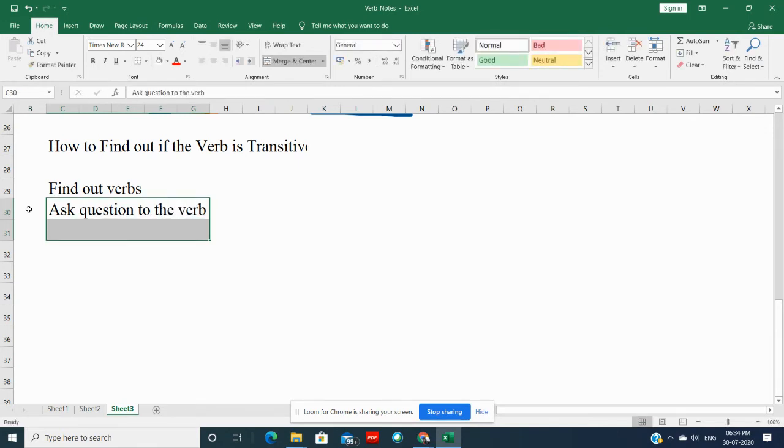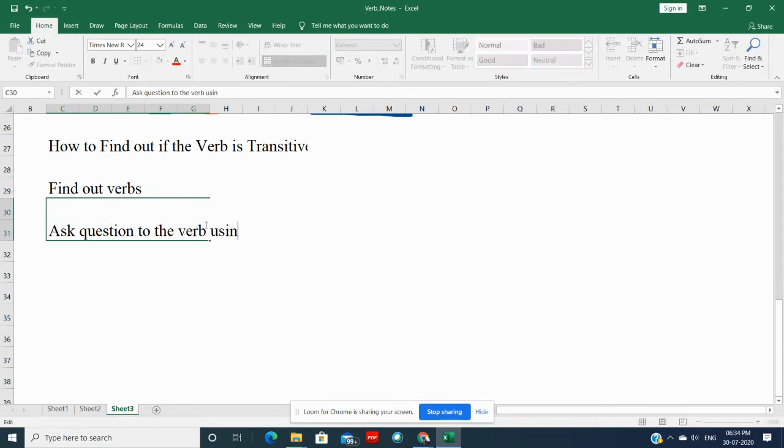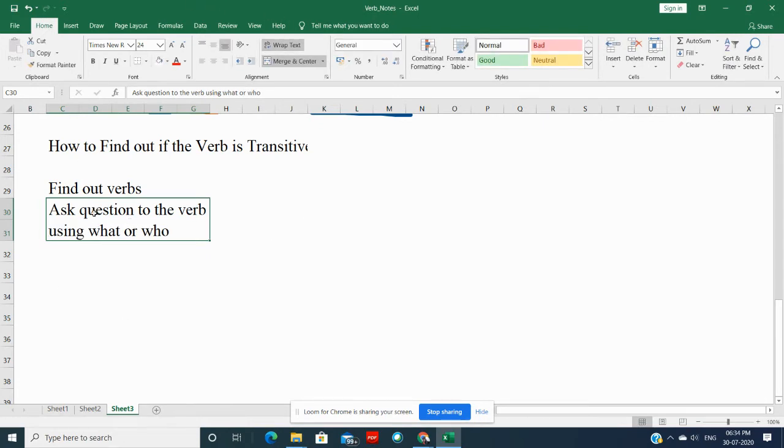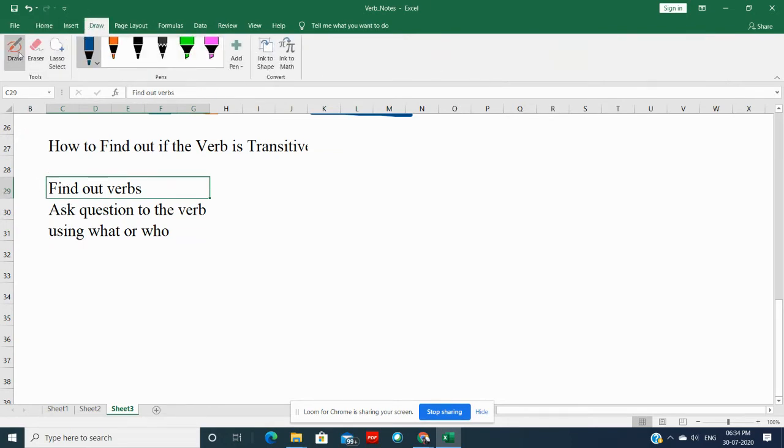But how? Ask question to the verb using what or who. This is very important. First of all, find out verb. Well, let me mark it. Find out verb. Second one is ask question to that verb using what or who.